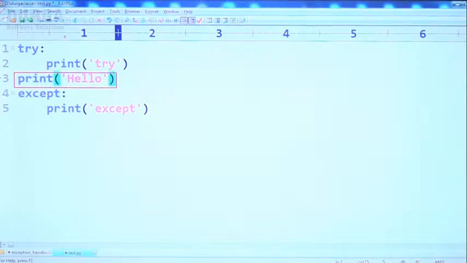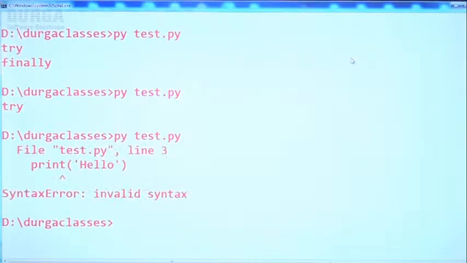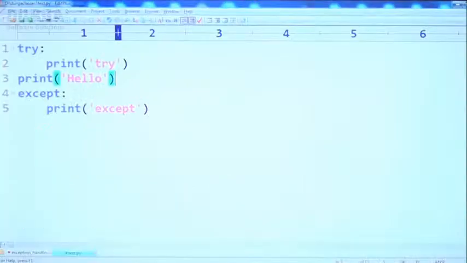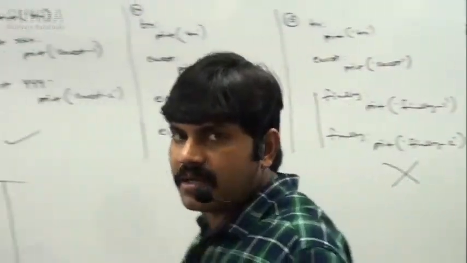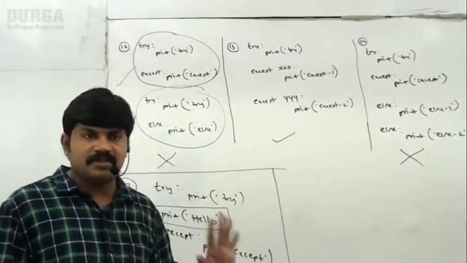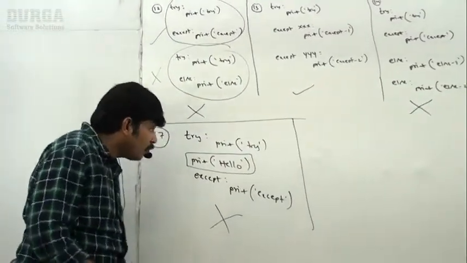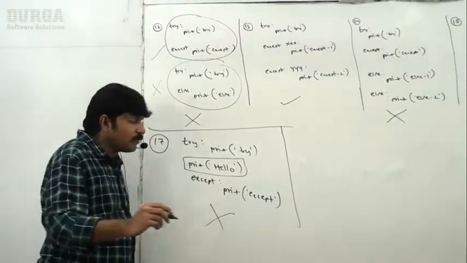So because of this, now try will become alone. Next, except will become alone. Remember this? Have a look once: syntax error, invalid syntax, like we are going to get. So in between try and except, you can't write any independent statements. Remember that. The same rule is applicable between two except blocks also.